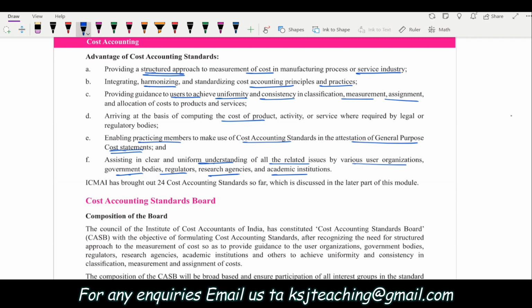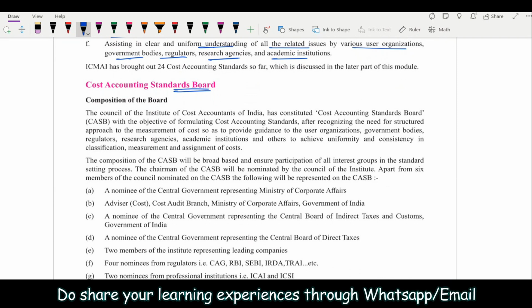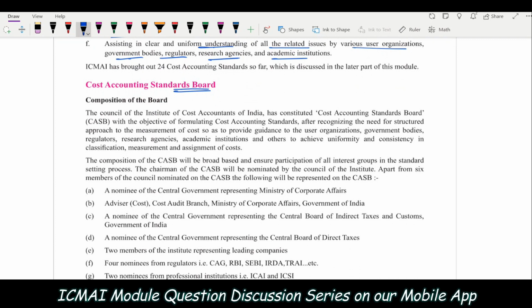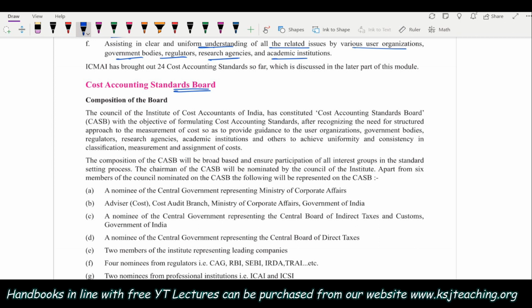Now after that, the cost accounting standards board was set up, which was entrusted with the job of writing down and creating all these standards and revising them from time to time as per the needs of industry and the needs of the market, okay?